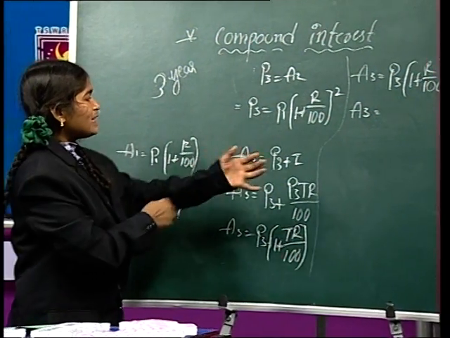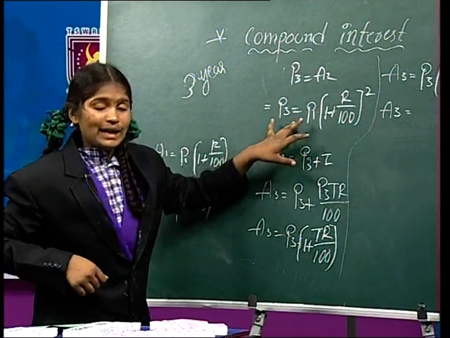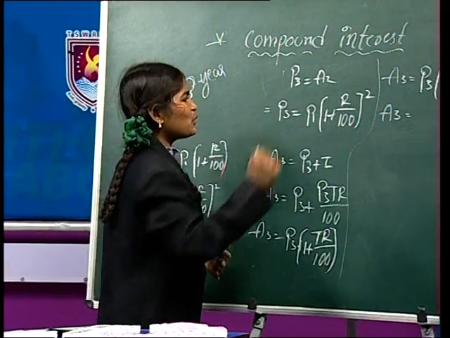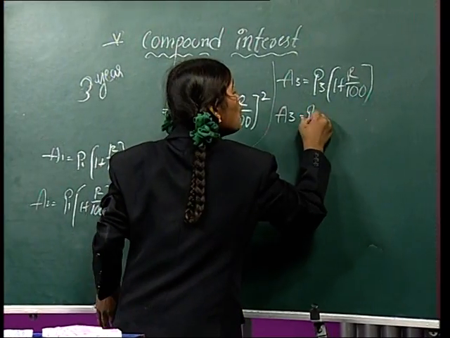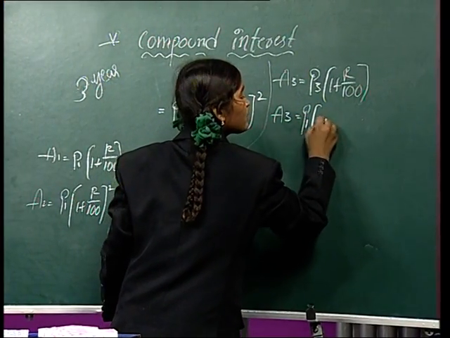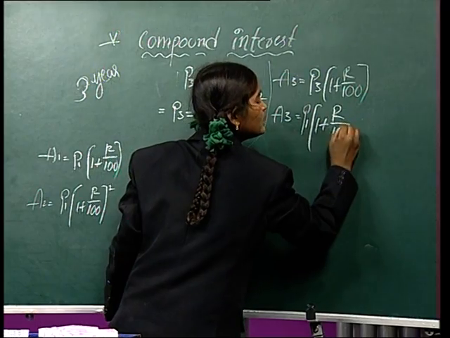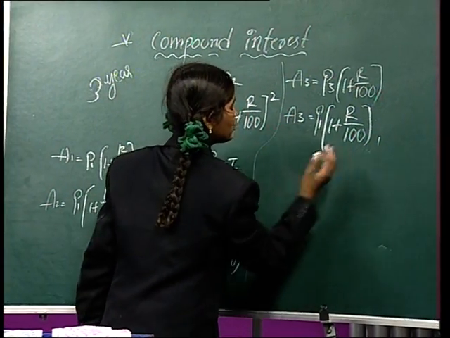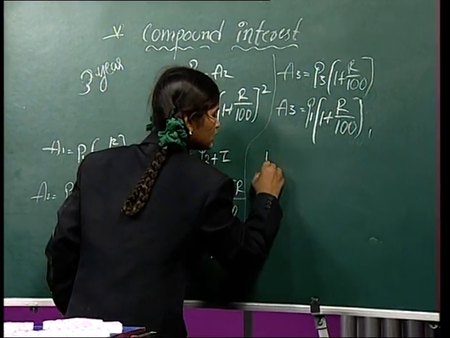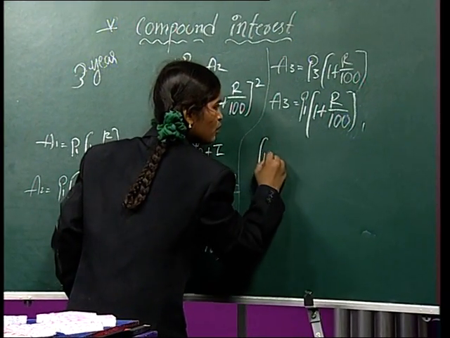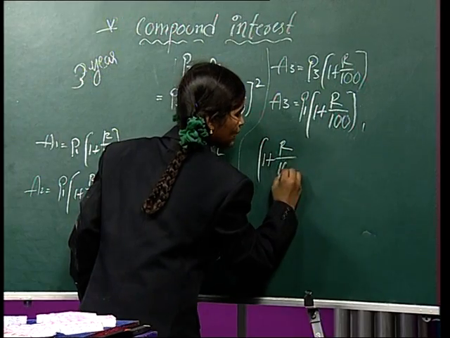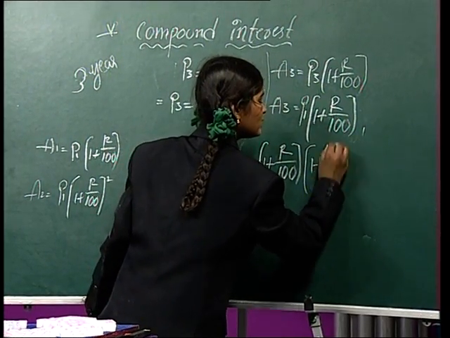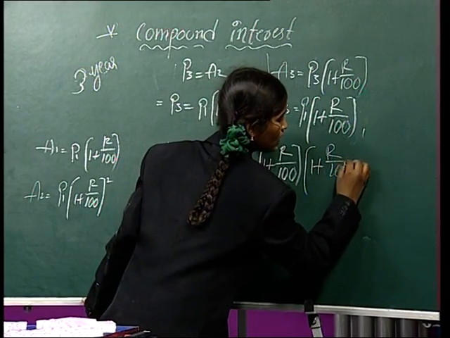And the next step is amount equal to, here P3. P3 means what? P3 is principal of 1 plus R by 100 whole power 2. So, we can write it as 1 plus R by 100, and the continuation I can write here of 1 plus R by 100 and again 1 plus R by 100.